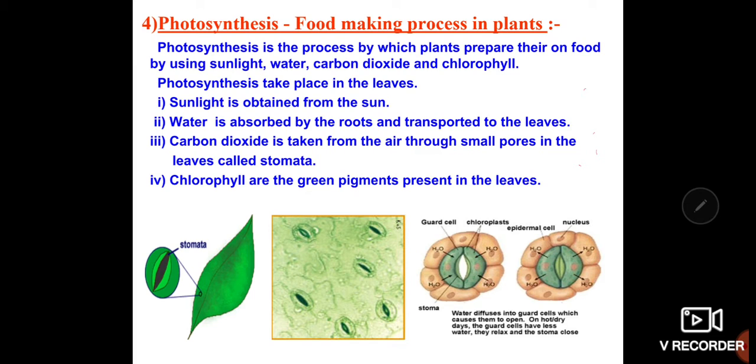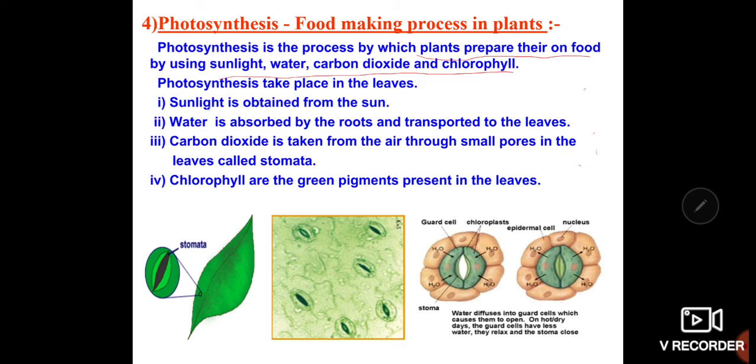So what is photosynthesis? In the last class itself I explained to you that it is the process by which the plants prepare their food by using sunlight, water, carbon dioxide and chlorophyll. So how will the process be carried out? This is very simple.